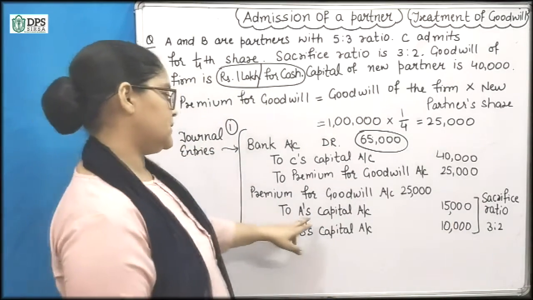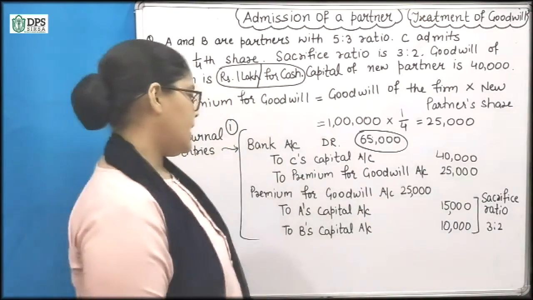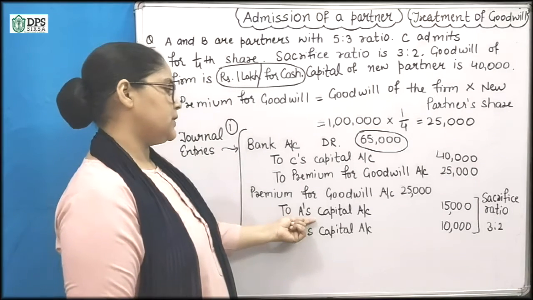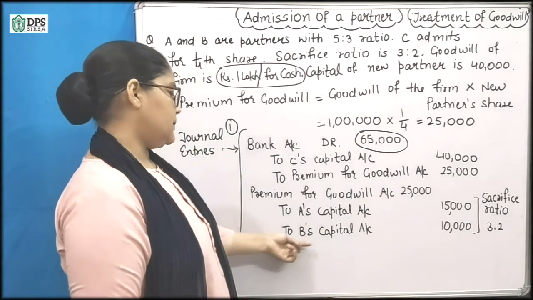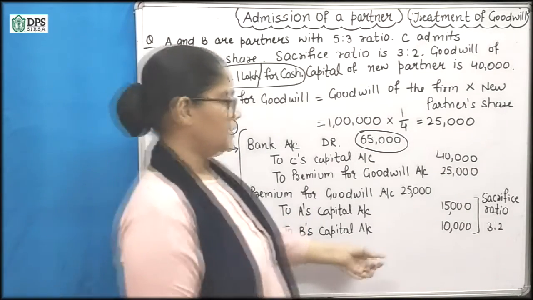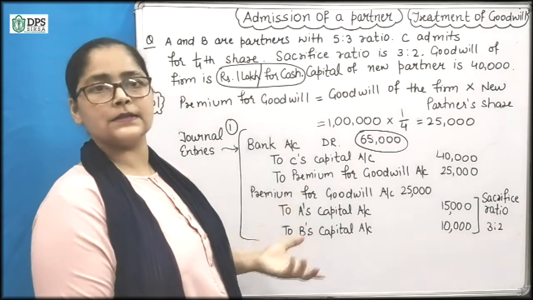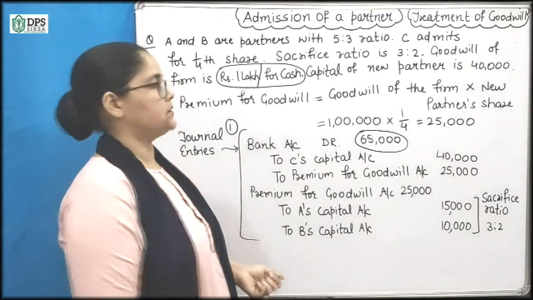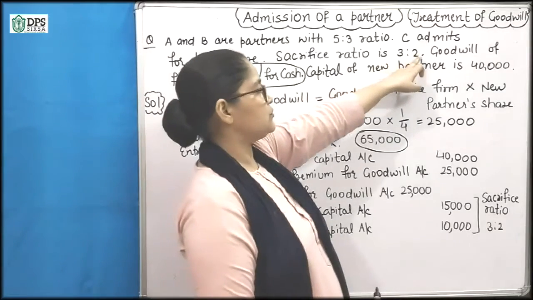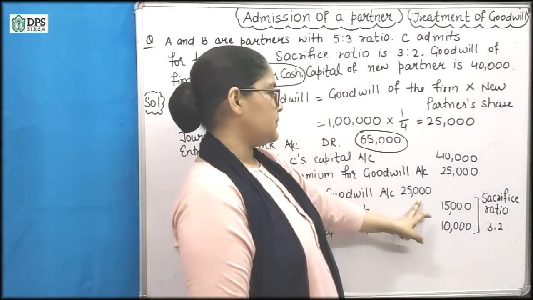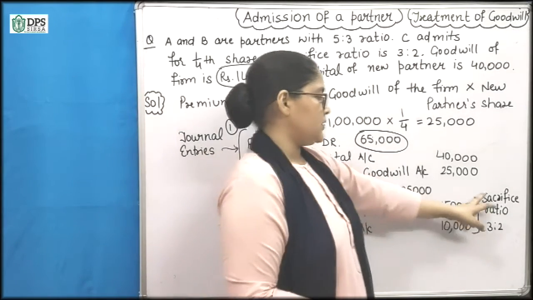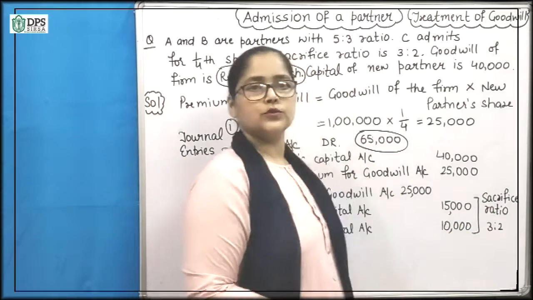So A's share is 15,000 and this will be transferred to his capital account, and B's share is 10,000. This is in the sacrificing ratio of the old partners, 3:2. So 25,000 is divided in the ratio of 3:2.